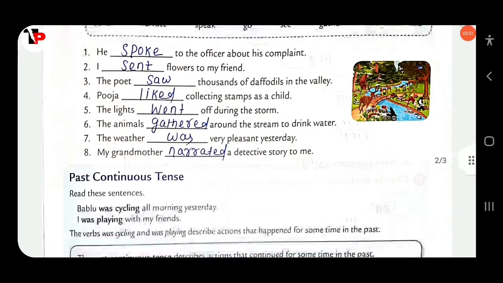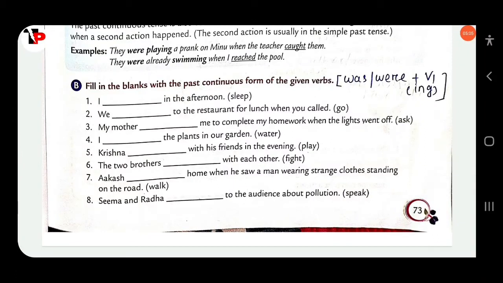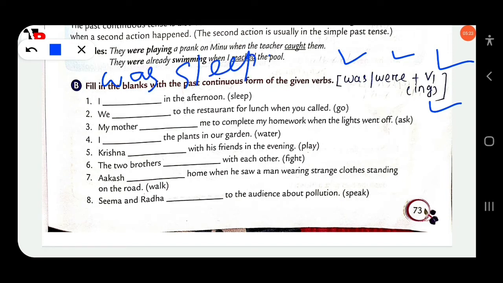Then next, past continuous. Here fill in the blanks with the past continuous form of the given verb. Past continuous means you have to use this structure: was or were, then V1 plus ing. V1 is the first form of the verb, the basic form of the verb. I dash in the afternoon. I was sleeping. Then next, we dash to the restaurant for lunch when you called.